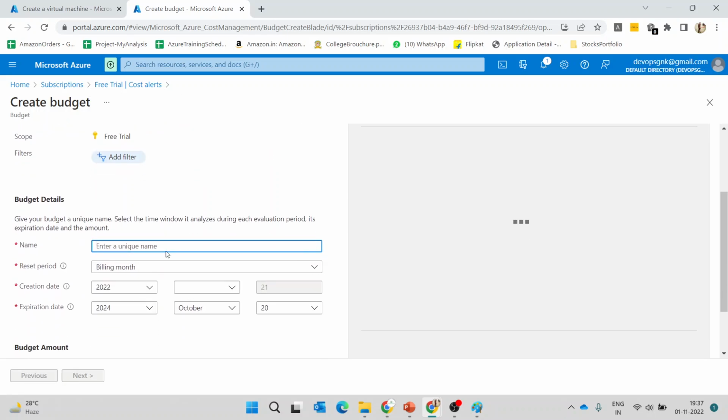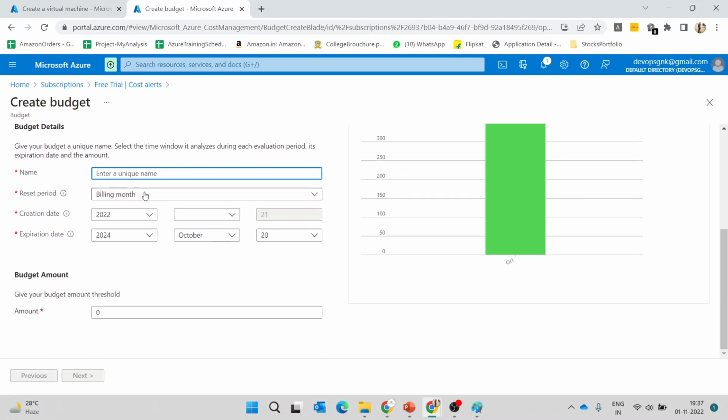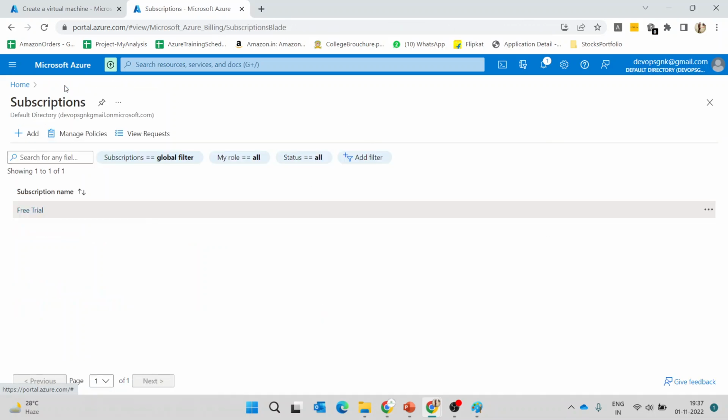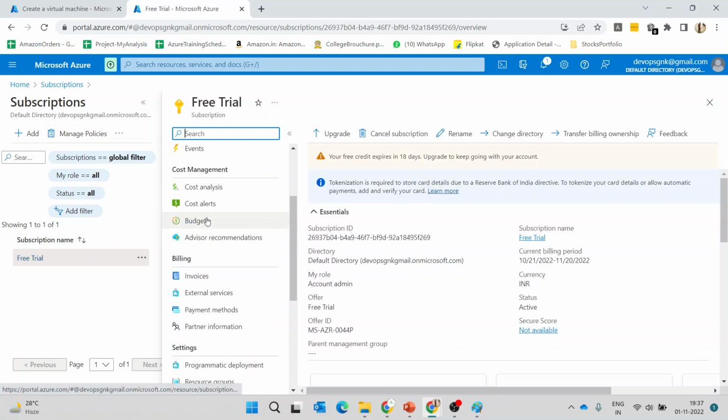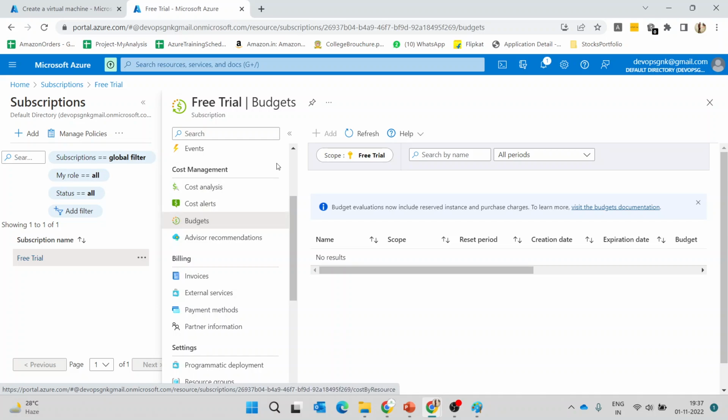We just need to provide some name, some amount, and whether it is billed monthly or weekly. Suppose you consider that it has 2000, you can just mention the 2000 amount. Whenever the cost of the resources we are using becomes more than 2000, you will get an alert for that. You'll get an alert in the form of mail, or you can get an SMS notification. There we can just track our resources. If you see that your resources are getting beyond 2000, you can delete your resources so that you will be within your budget.